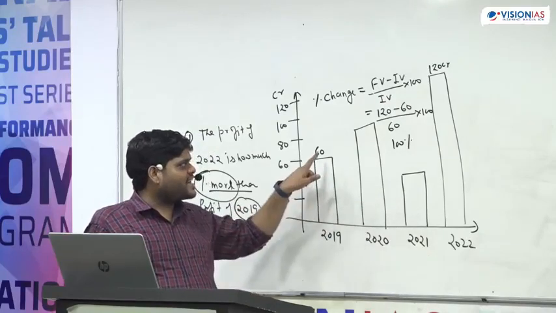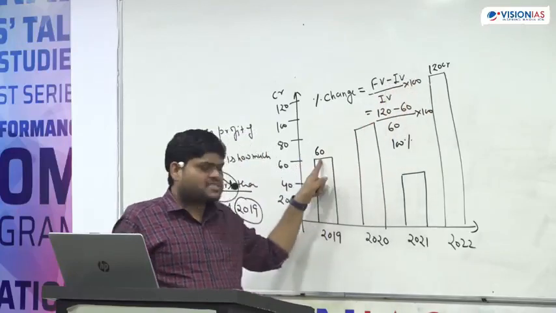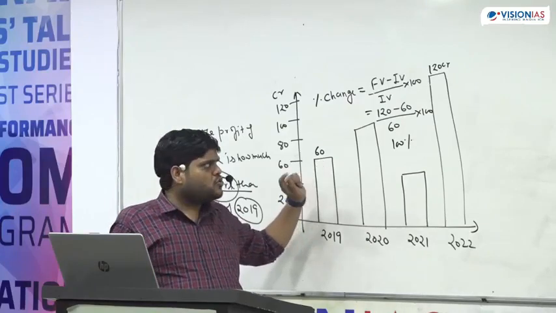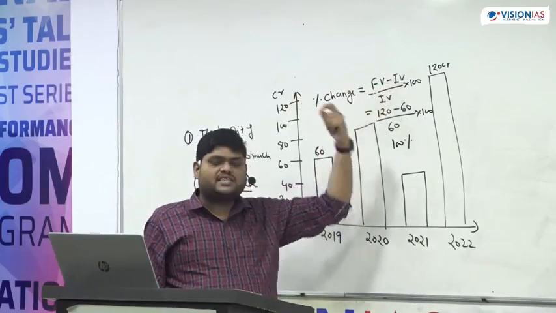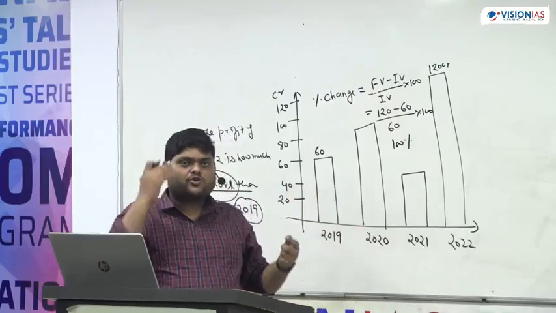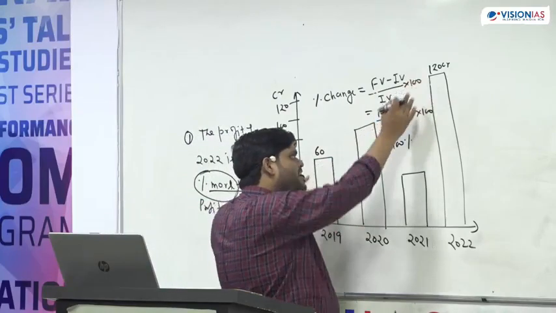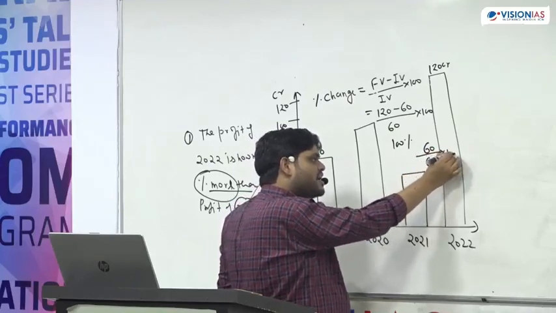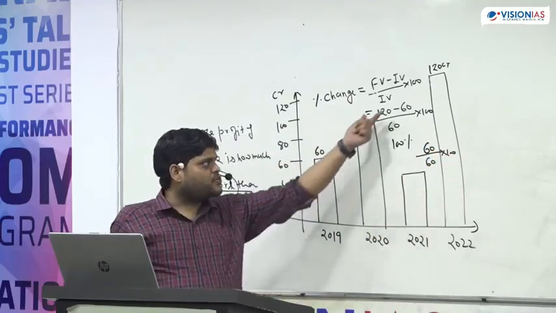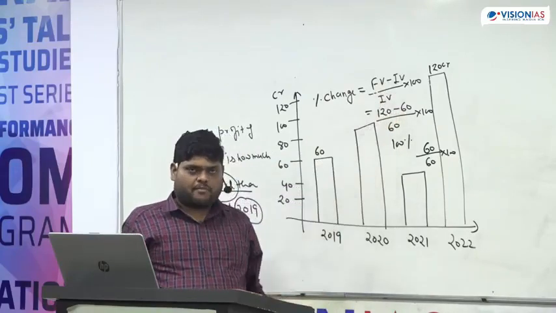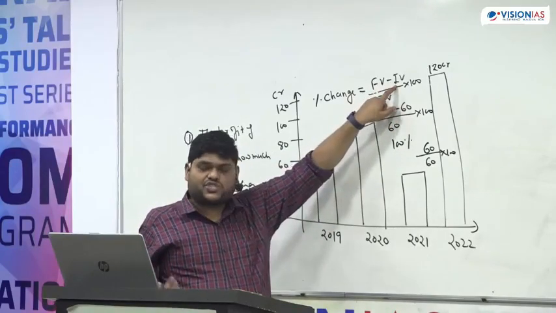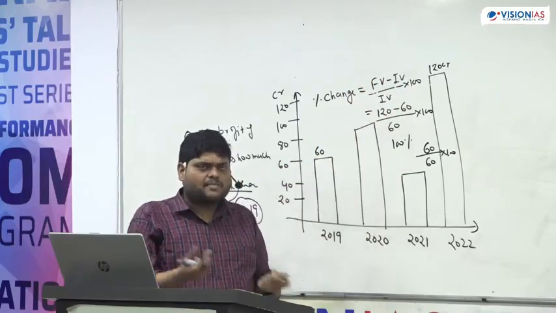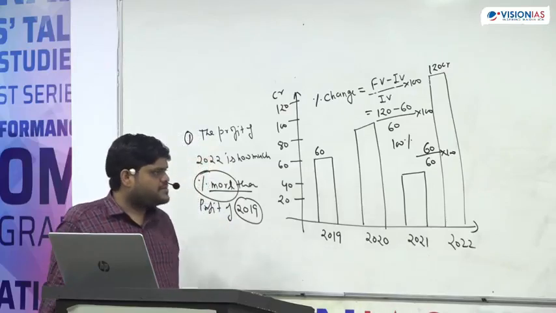So instead of writing 120 minus 60, I can calculate it mentally as 60 and directly write 60 upon initial value 60 into 100, or you can write 120 minus 60. Both are the same. Either you write change, or you write final value minus initial value. Both things are the same, there is no difference.